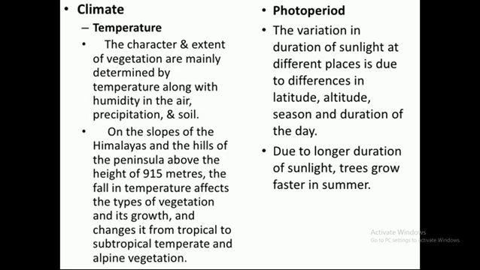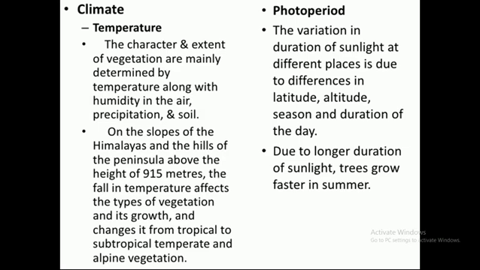For example, if we go to greater heights, like the polar areas, the size of vegetation will be a few inches. So we can say the areas with high temperature have more growth of vegetation, such as near the equator, and areas with low temperature have less growth of vegetation. The minimum temperature that is required for the cultivation of any type of vegetation is 6 degrees Celsius.